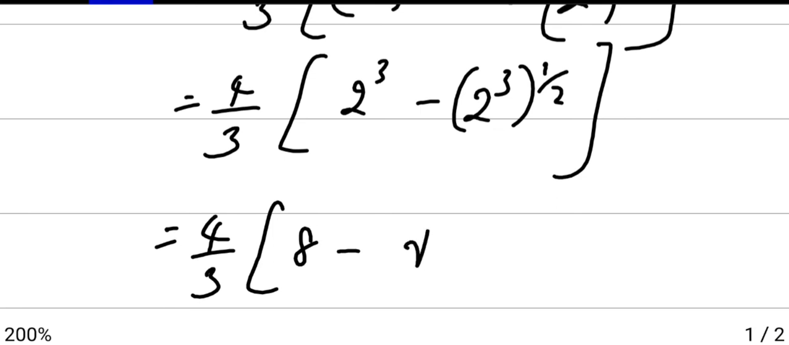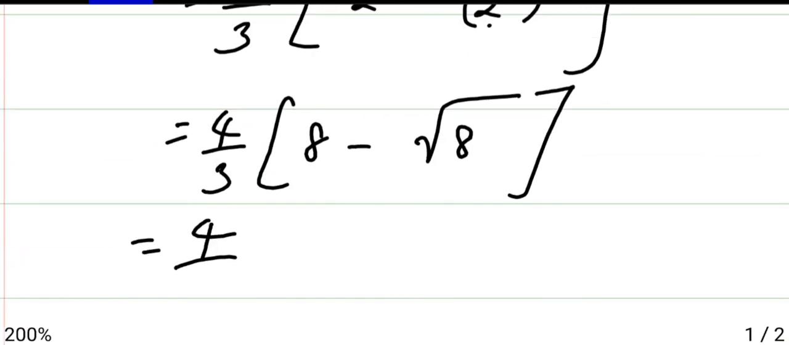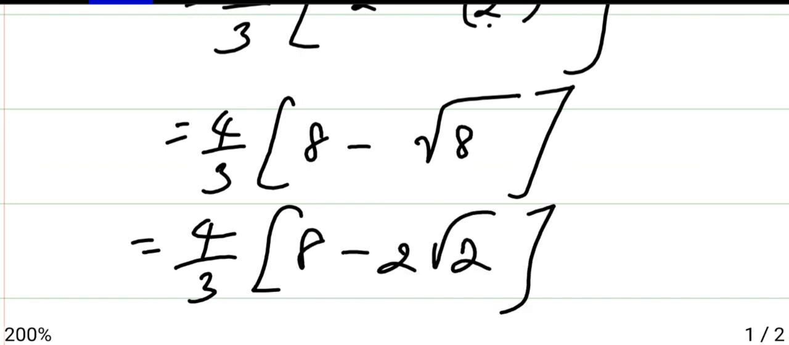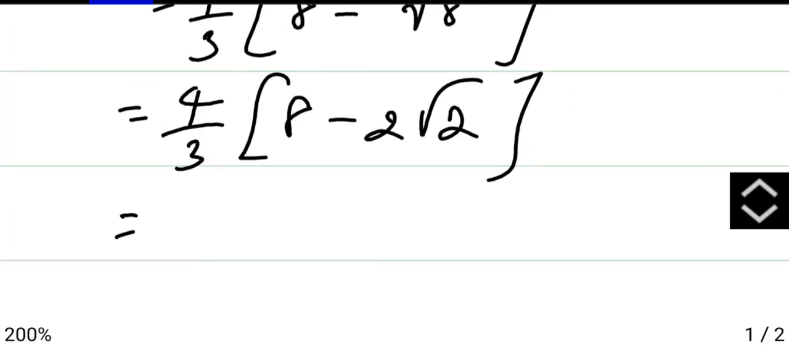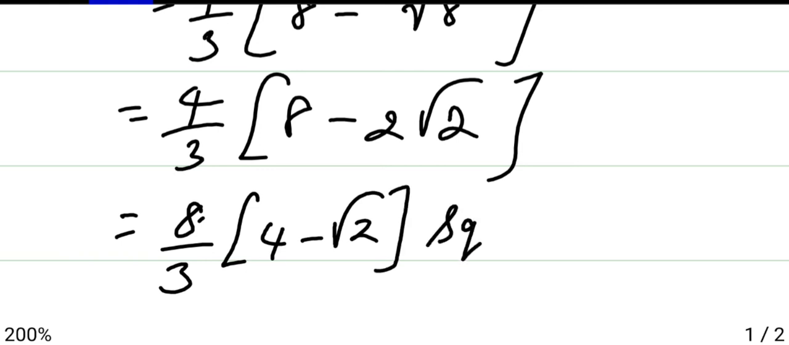So here 4 by 3, 2 cube is nothing but 8. 4 root cube is root 8. Root 8 can be written as 2 root 2. Then taking common 2, 4 twos become 8 by 3, 4 minus root 2. So this is your answer, and the unit for this will be square units.